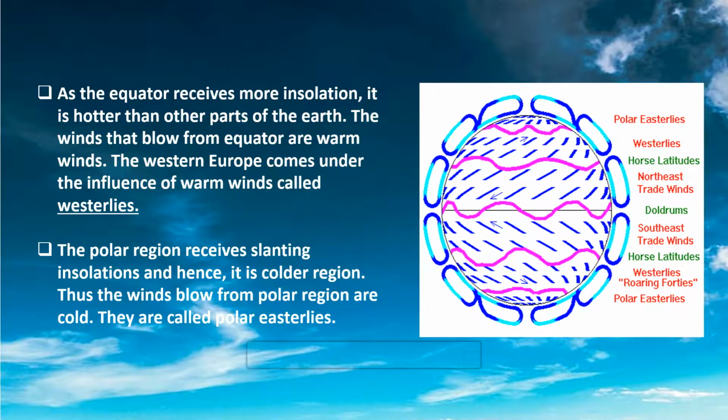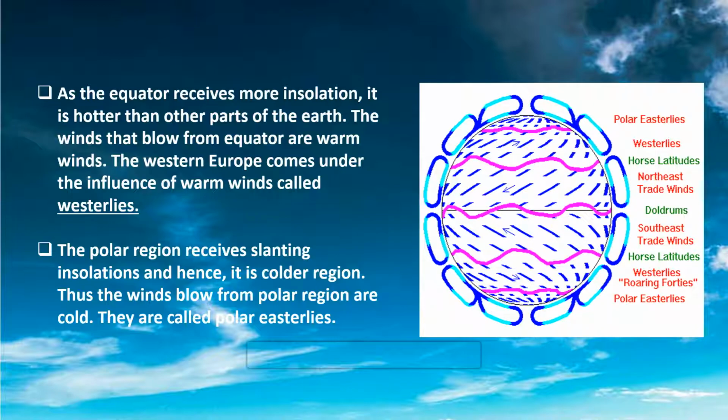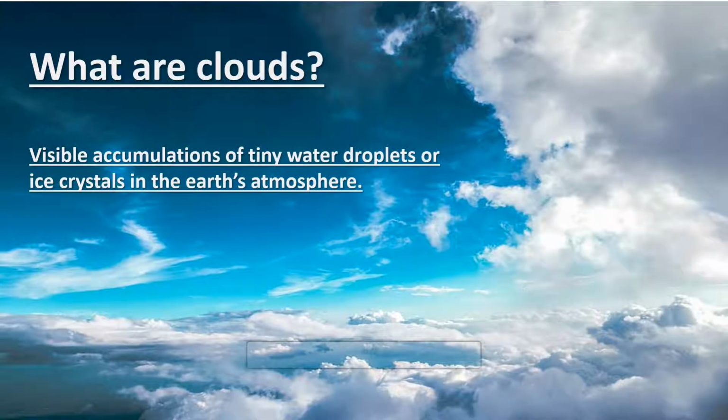Now, I'll explain you the other element of weather, and that is clouds. Before explaining you cloud cover, which is mentioned in your book, let's understand what are clouds. The clouds are visible accumulations of tiny water droplets or ice crystals in the Earth's atmosphere. Here, accumulations means collection. So, they are the collection of tiny water droplets or ice crystals in the Earth's atmosphere.